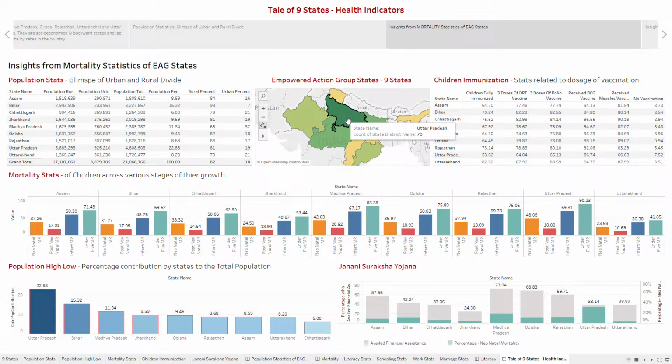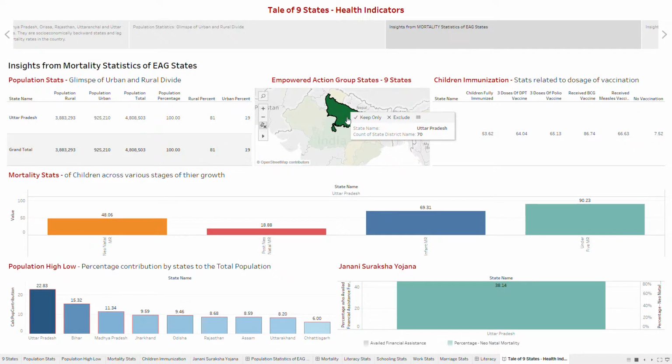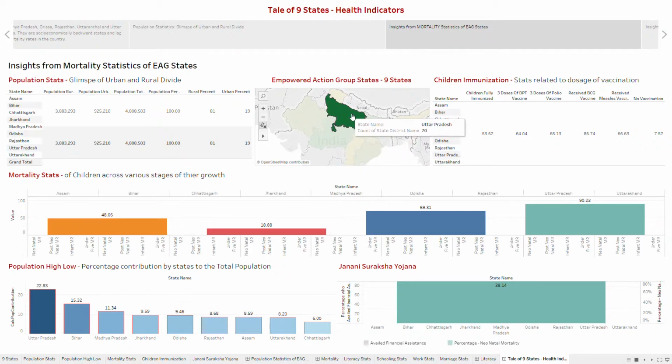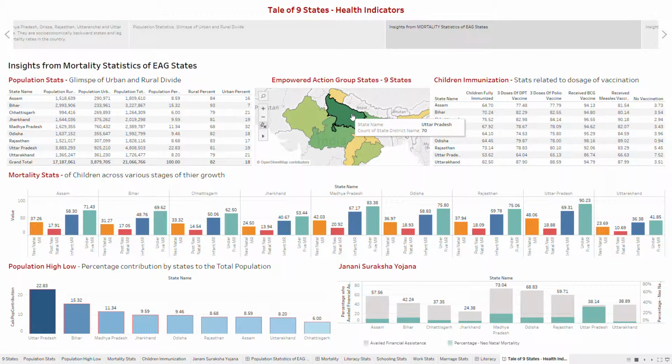Let's select Uttar Pradesh here. I click on Uttar Pradesh. They have the highest percentage for each of the causes of mortality, be it neonatal, post-neonatal, infant mortality rates, or under 5 mortality rates. Another important scheme in the context of curbing mortality, if I just bring the map again,